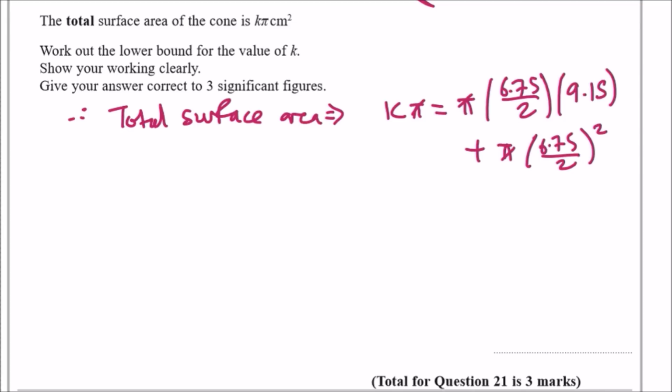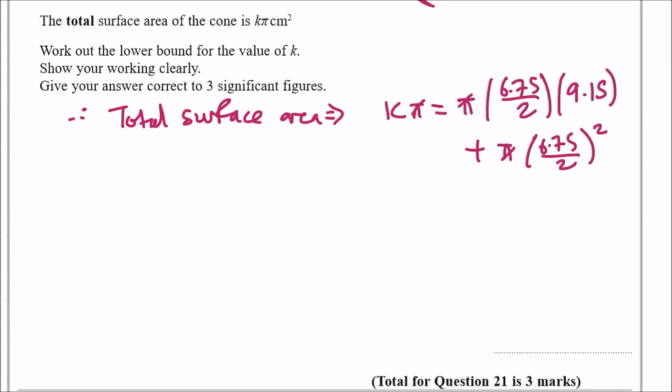So we should get 6.75 over 2 times 9.15 plus 6.75 over 2 squared. Man, I've got a really bad cough today. Yeah. And correct me if I'm wrong, but I got about k being, oops.